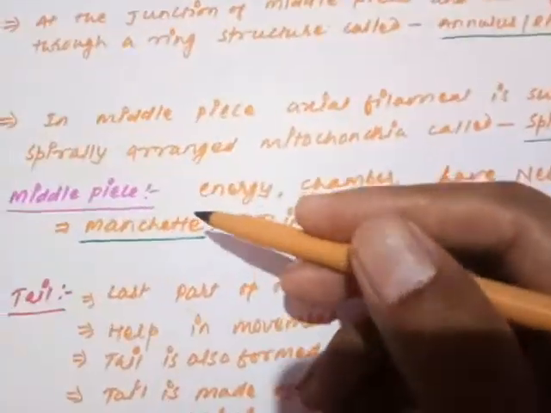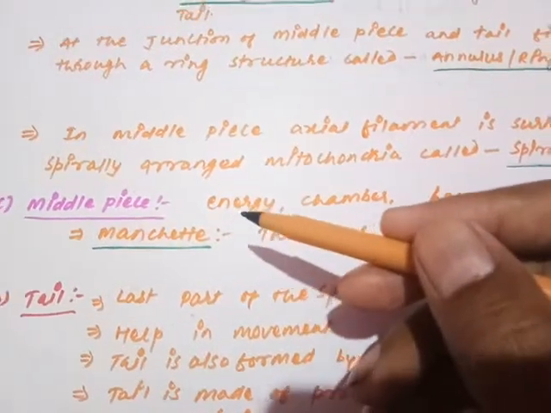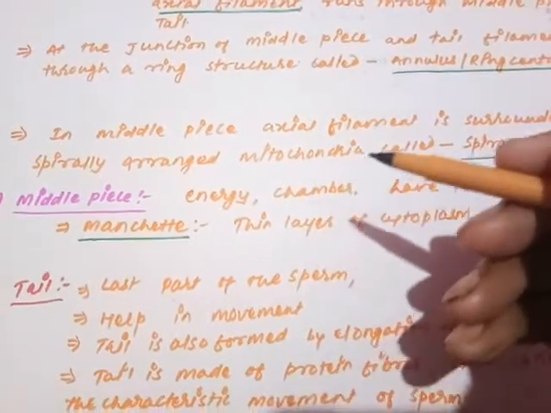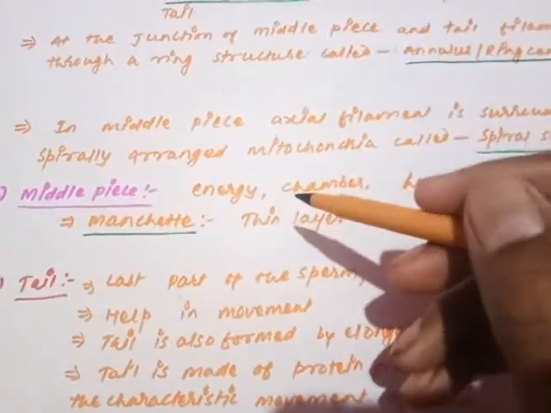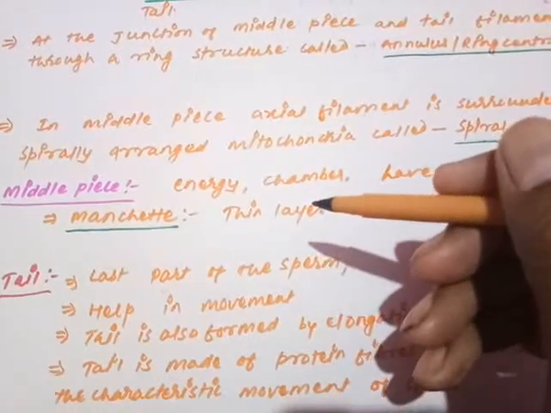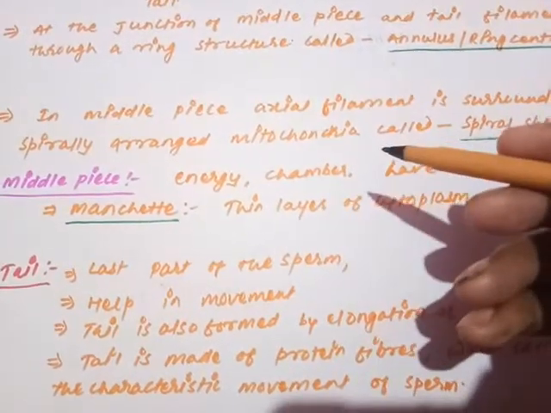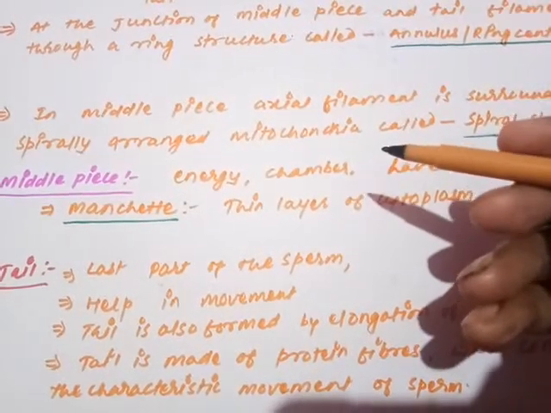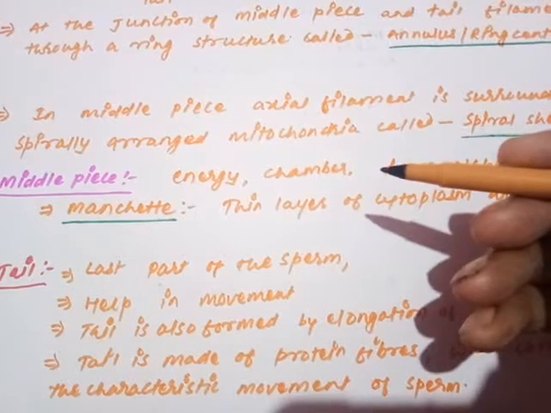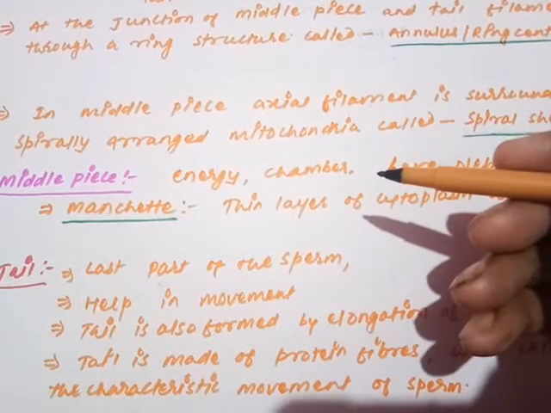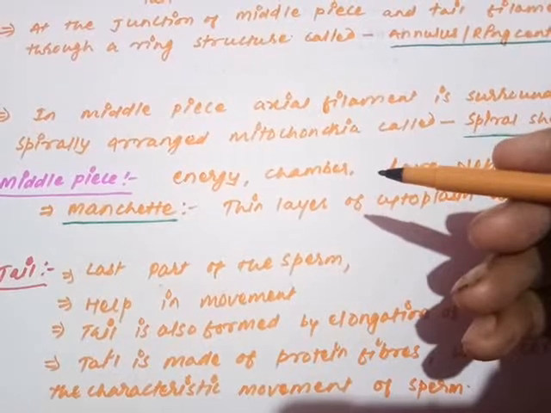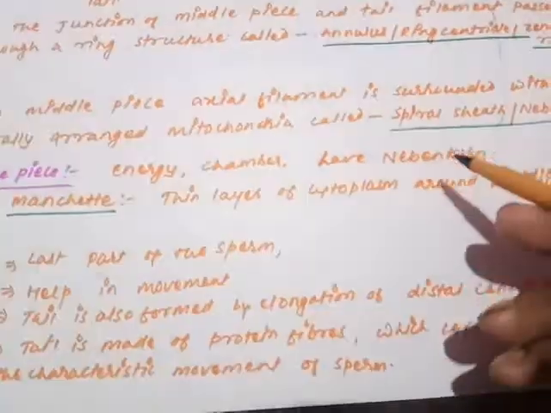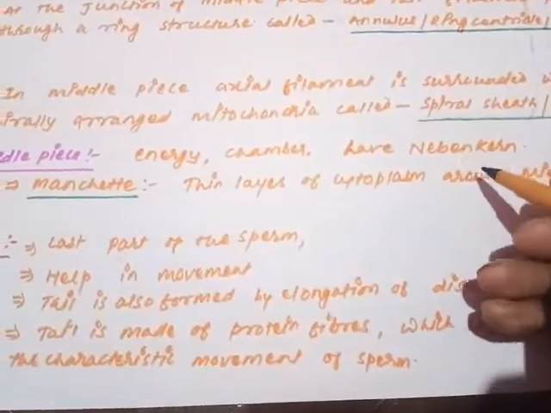After the neck, the next structure of the sperm is called the middle piece. What is the middle piece? The part which is basically made of mitochondria. It is known to provide the energy for the sperm movement. As we have just discussed, when the axial filament moves through the middle piece, the mitochondria get arranged on it, and they provide the energy. The arrangement of mitochondria on the axial filament is called the Nebenkern.